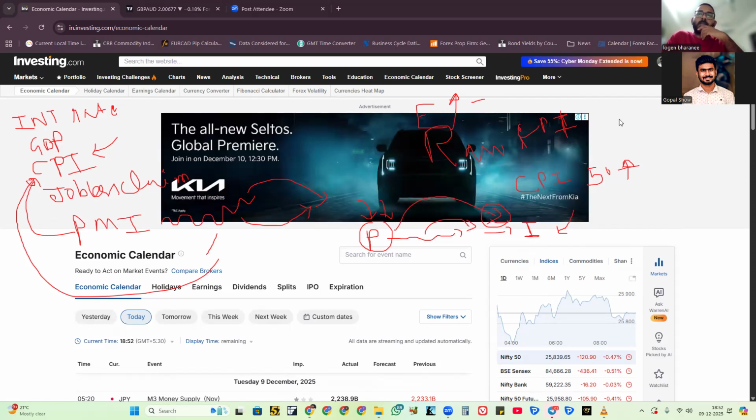Income is fixed, but your expense is increasing, so you have less money in your hand. It means inflation is increasing. This is a way of thinking you have to understand.